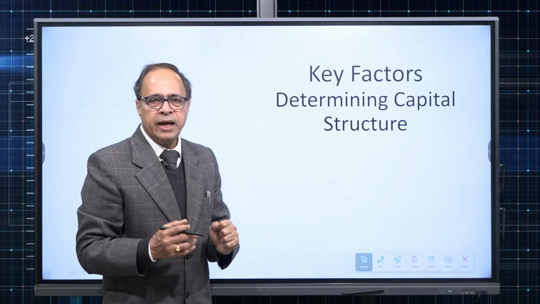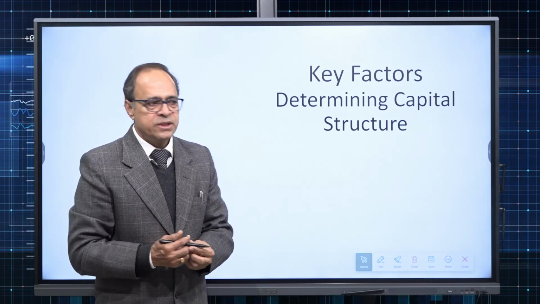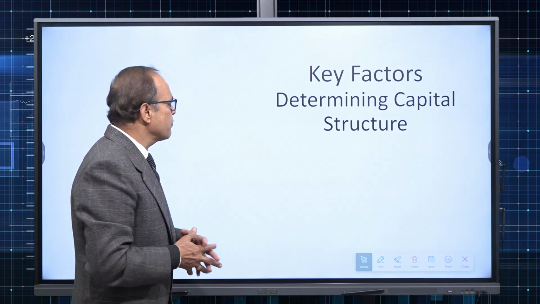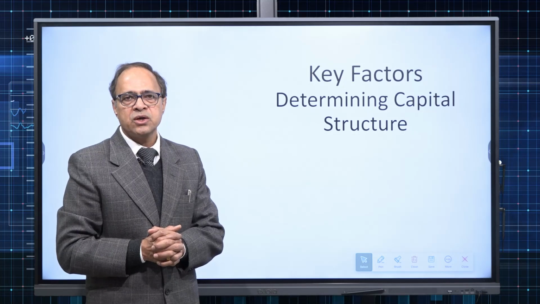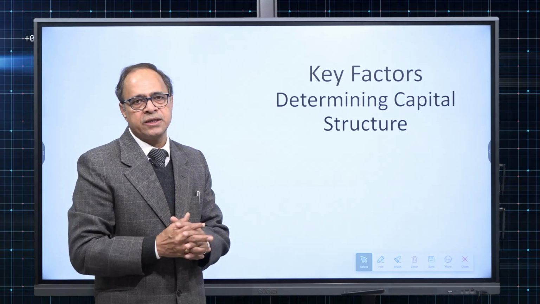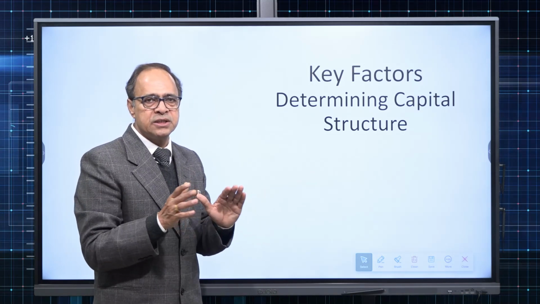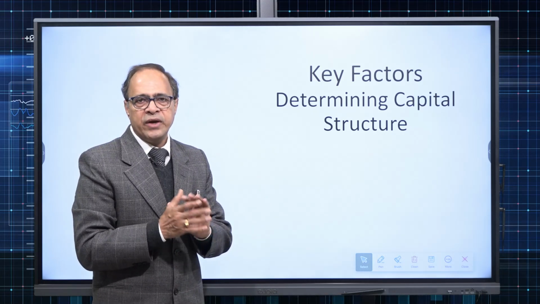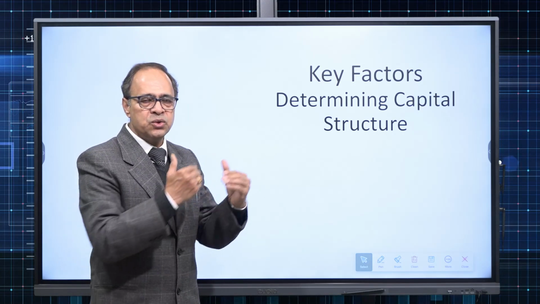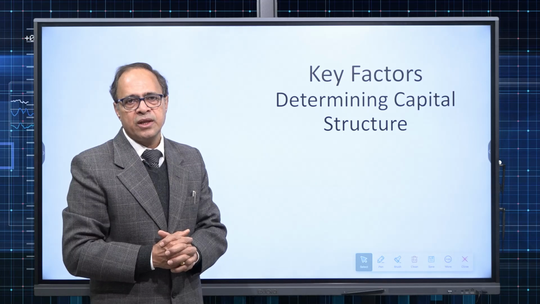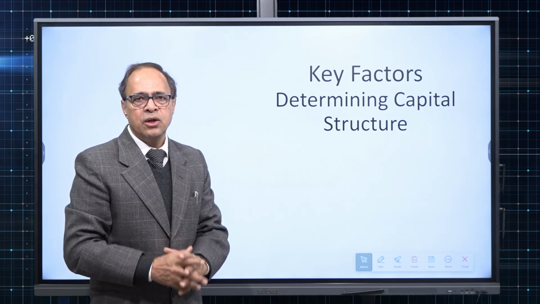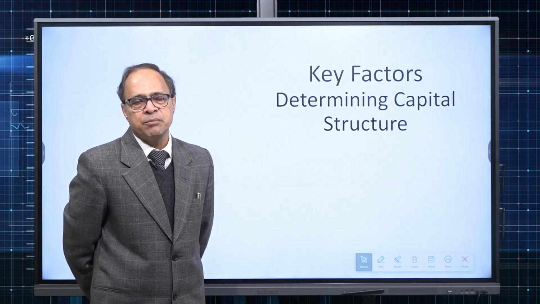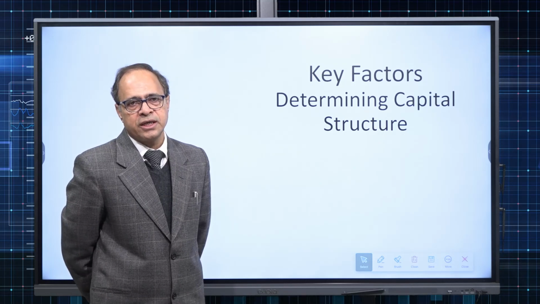Then there have to be some factors which affect the decision about capital structure. So we are going to discuss the main factors. Company to company, situation to situation, factors may be different. Year to year, factors might change depending upon the market scenario, profitability, situation of the company, and many more, or regulatory aspects.